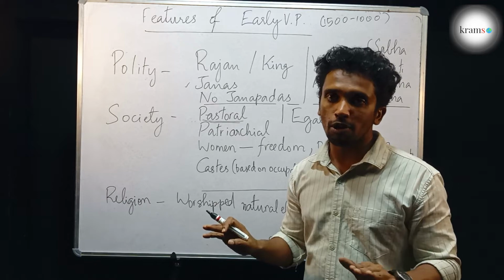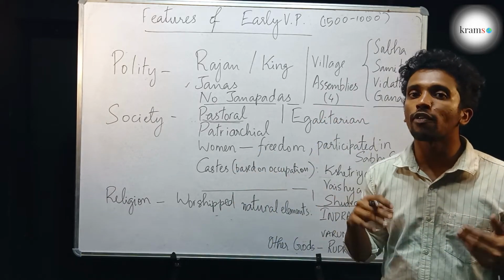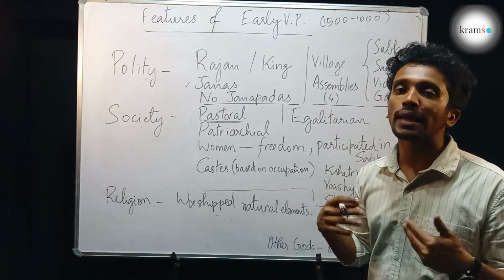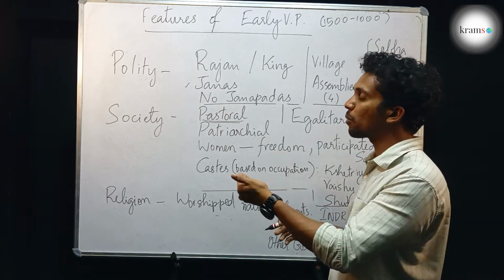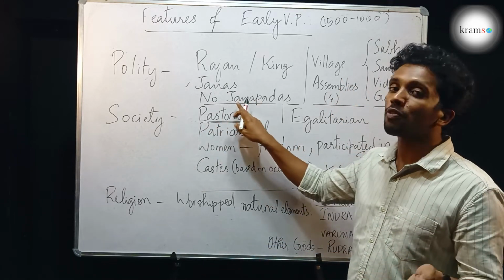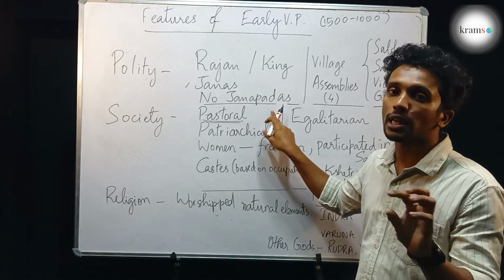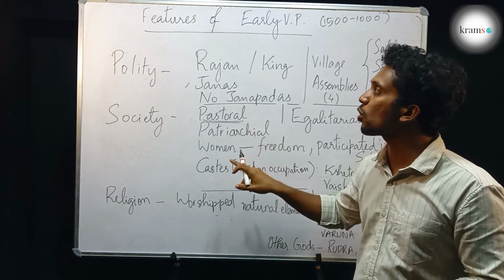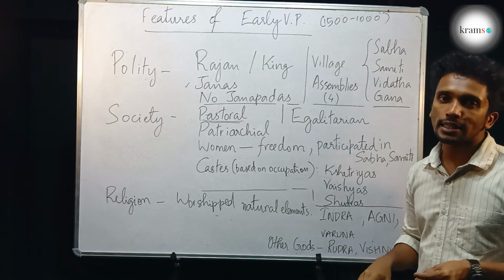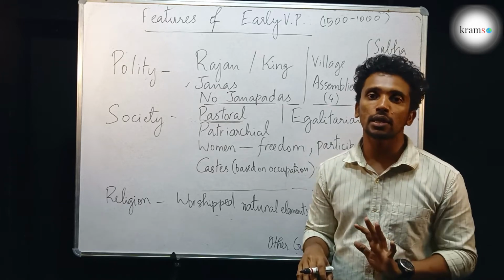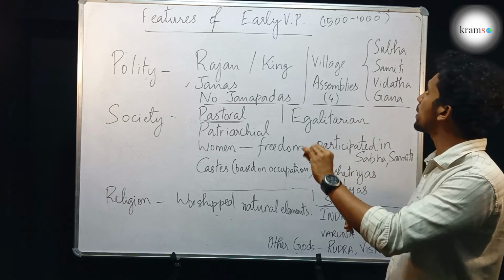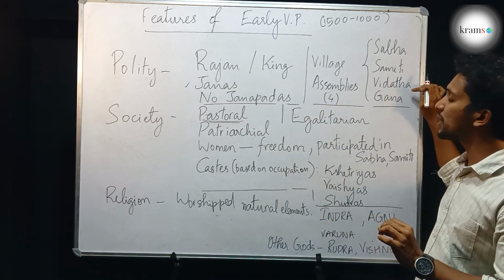There was no concept of land. There was no concept of the king ruling over a land, because land was of no importance since the land was not producing anything for them. Their main source of food was pastoral cattle rearing. Hence, there was no concept of kingdoms known as Janapadas. There were only Janas, over which the rulers ruled. And there were village assemblies that assisted the ruler in making decisions. There were 4 prominent village assemblies in this period, and they were the Sabha, Samiti, Vidatha and Gana.